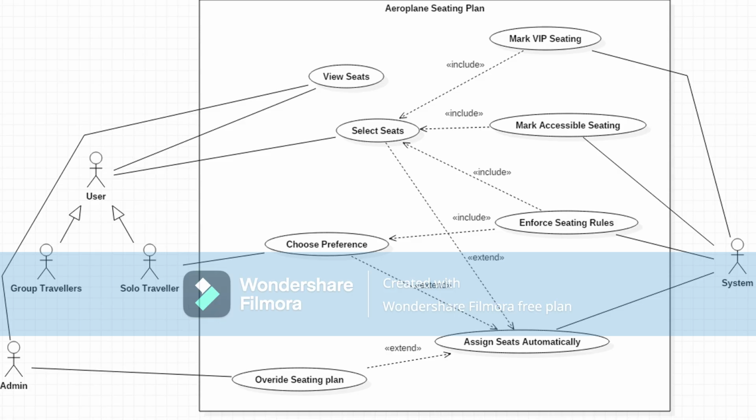Here is my user story, which shows the actors, admin and users, with a generalization of group and solo travelers. It shows that a user can do the action of view seats and select seats. However, only the solo passengers can have a seat preference of either window or aisle seat to comply with the solo passenger constraint. The actor admin should be able to override the system. The system should mark VIP and accessible seating and enforce the rules of the passengers.